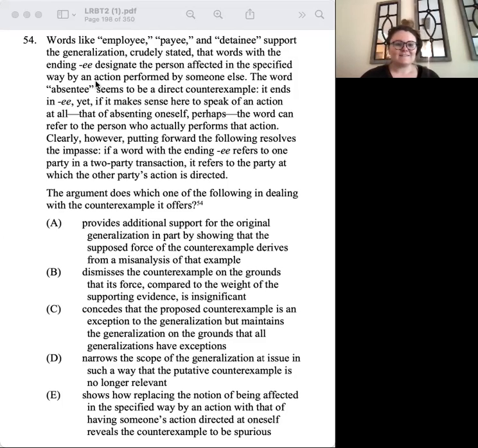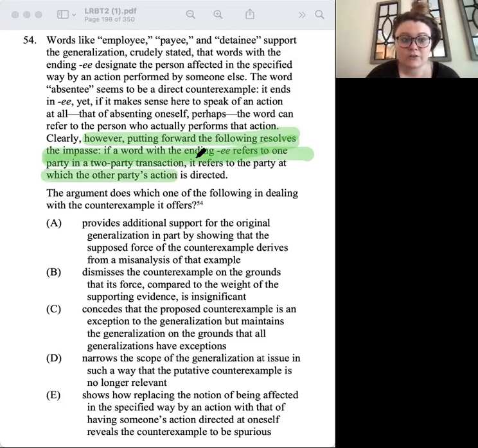Wow. So what is our conclusion? I have no idea. I see the word clearly. That's a good start. I'm not seeing a bunch of ifs there. Clearly putting forward the following resolves the impasse. No, I think that's our conclusion too. Technically, I think our conclusion is putting forward the following resolves the impasse. I think you could stop there, but what is the impasse?